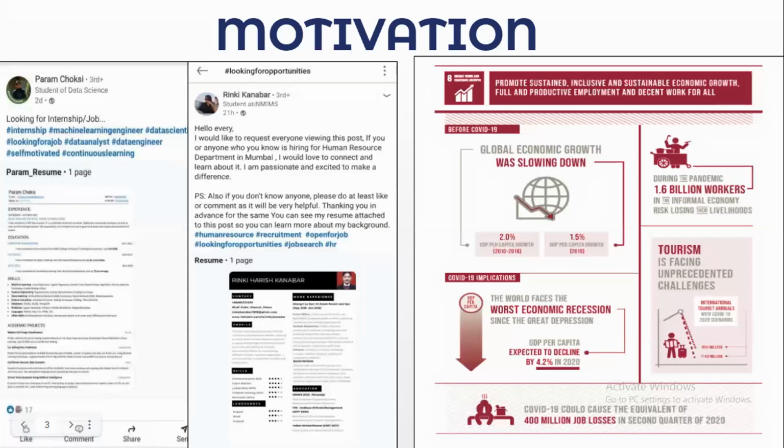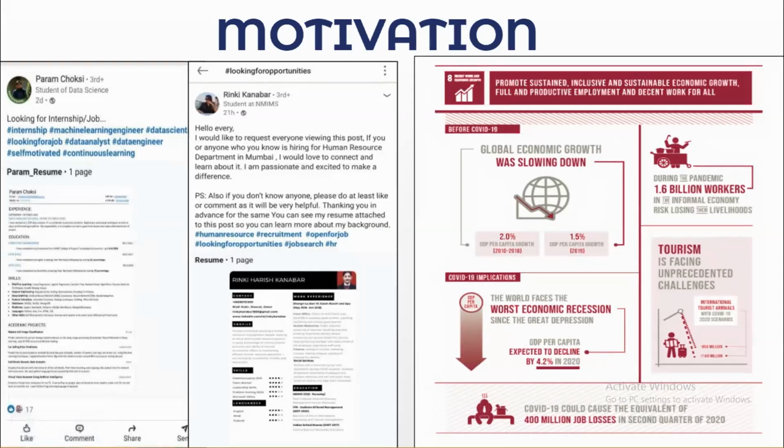The motivation behind our proposed system is that, due to the pandemic, many people have lost their jobs, and as you can see from the LinkedIn post, they were actively seeking jobs. Moreover, as you can see on your right, the SDG has depicted that not only the formal but also the informal economy has suffered a loss due to the pandemic, and this was one of the worst economic recessions, and thus they are focusing on providing full and productive employment to the people.